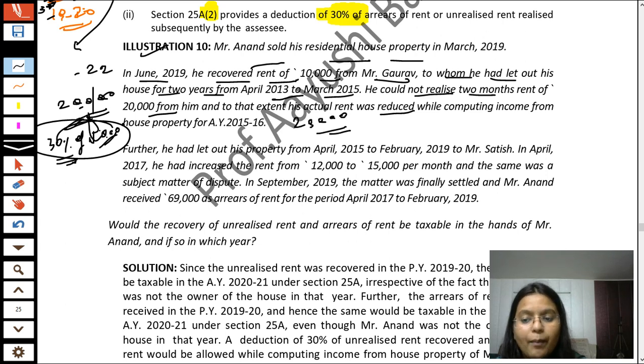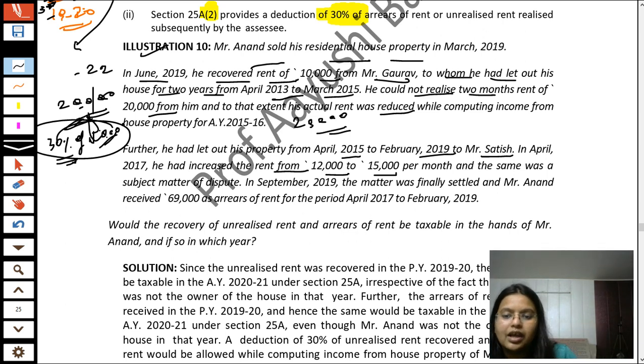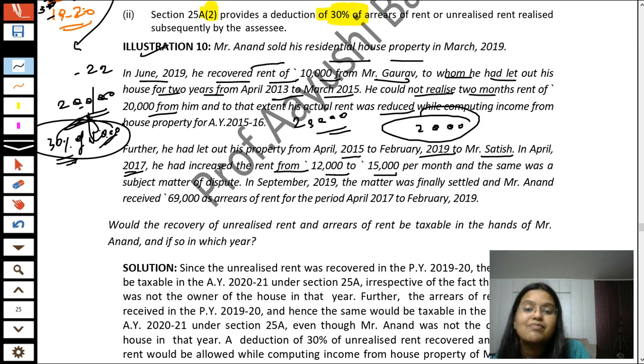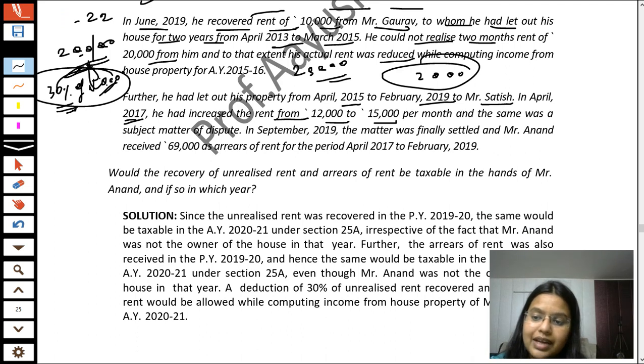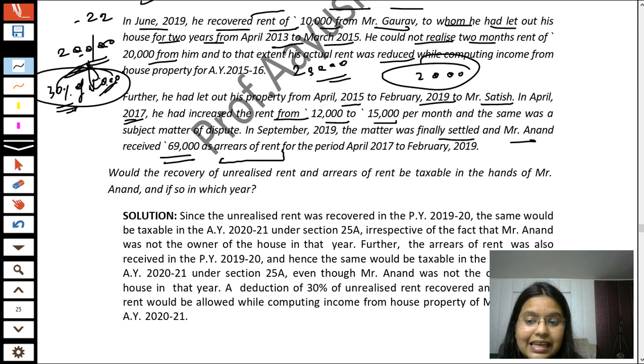Further, he had let out his property again from April 2015 to February 2019 to Mr. Satish. He had increased the rent from 12,000 to 15,000 per month, and this was the subject matter of dispute. The increase of rupees 3,000 was a matter of dispute, which means that was arrears of rent. Finally, in September 2019, the matter was settled, and Mr. Anand received 69,000 in total as arrears of rent.